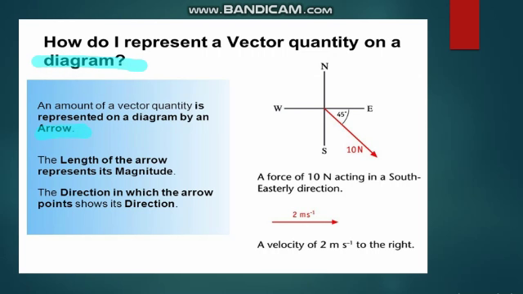The length of an arrow represents its magnitude. The direction in which the arrow points shows its direction. This shows the magnitude and this arrow shows the direction.